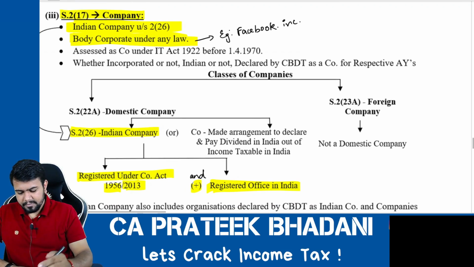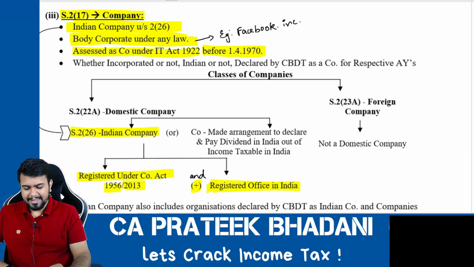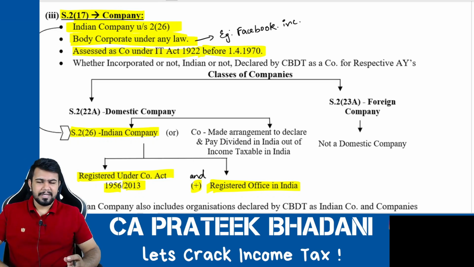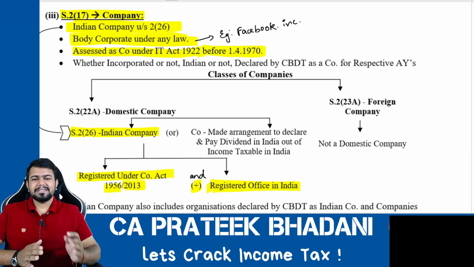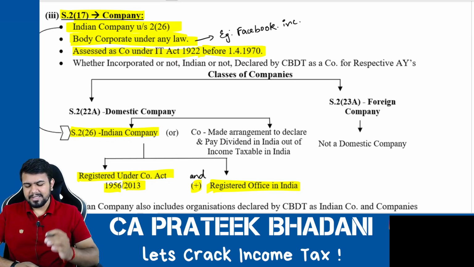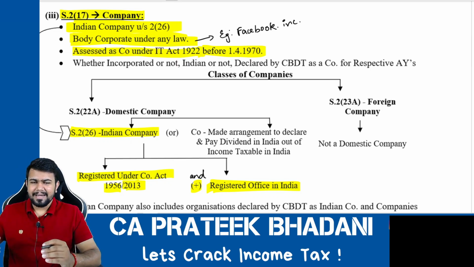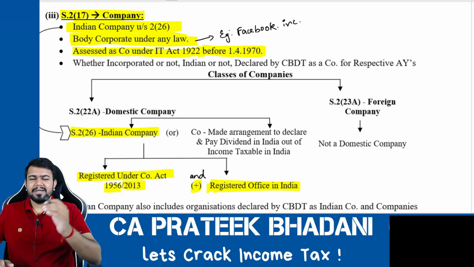Next, assessed as company under the Income Tax Act 1922 before 1/4/1970. As I told you earlier, before 1/4/1961 also there was an Income Tax Act. That Income Tax Act was Income Tax Act 1922. Hence, under that Income Tax Act also, if any organization was recognized as a company, then that organization will be considered as a company in the Income Tax Act 1961 also.